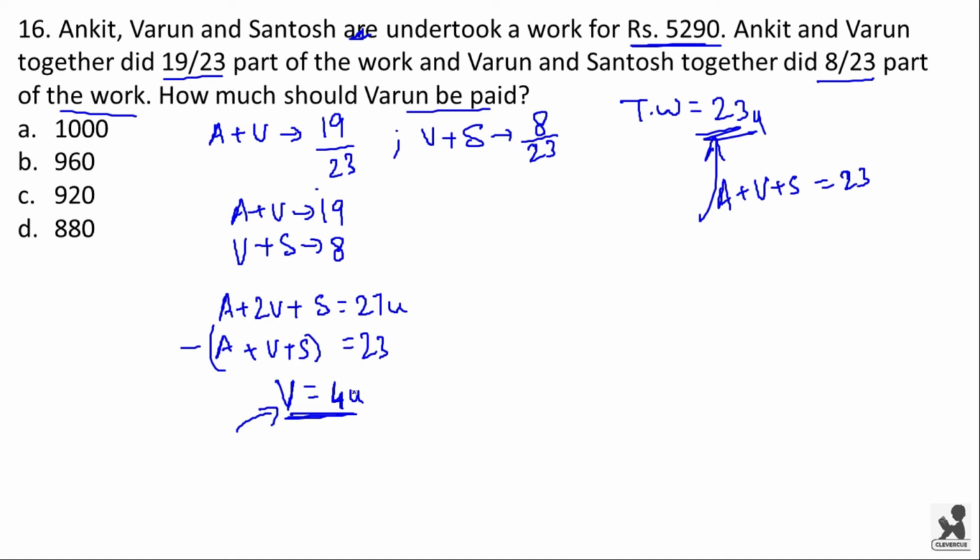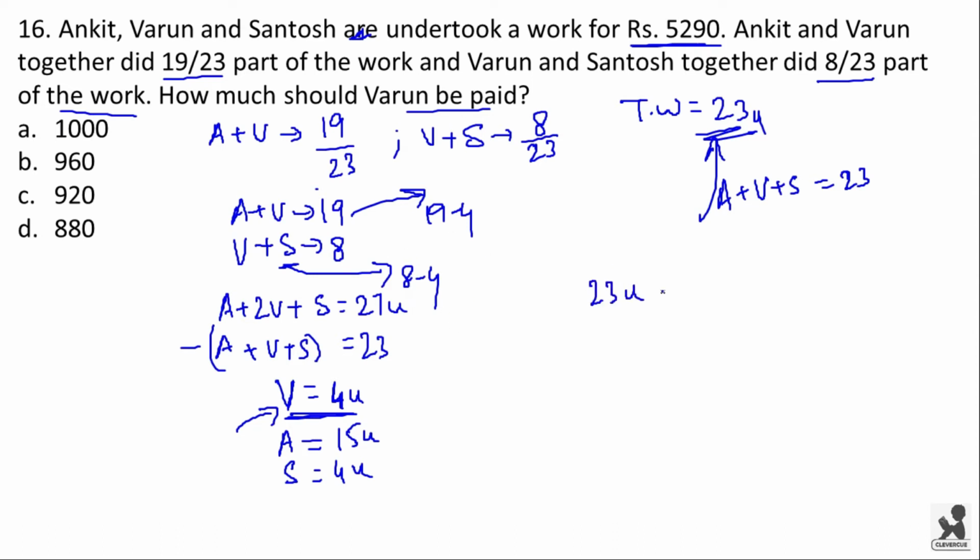Now if Varun did 4 units of work, then Ankit will be doing 19 minus 4, that is 15 units of work, and Santosh will be doing 8 minus 4. Again Santosh work will also be 4 units. Now we are asked that how much would Varun be paid. Here 23 units will be equal to 5290.